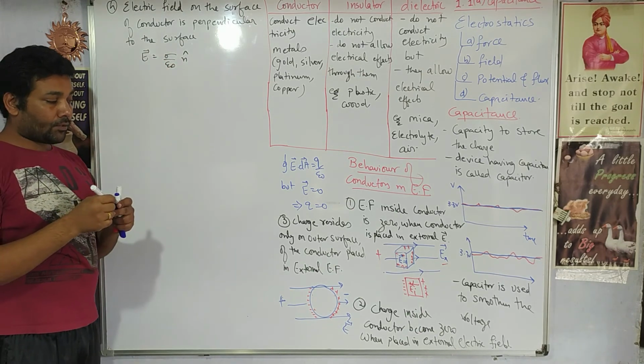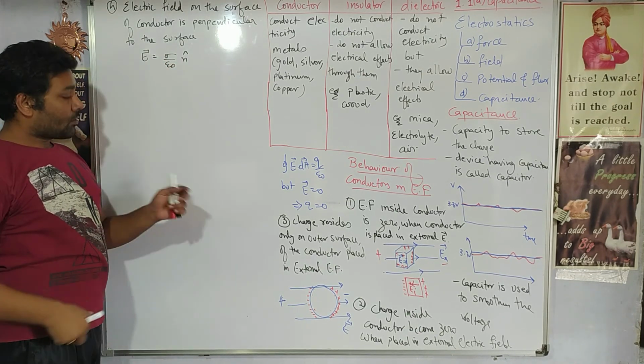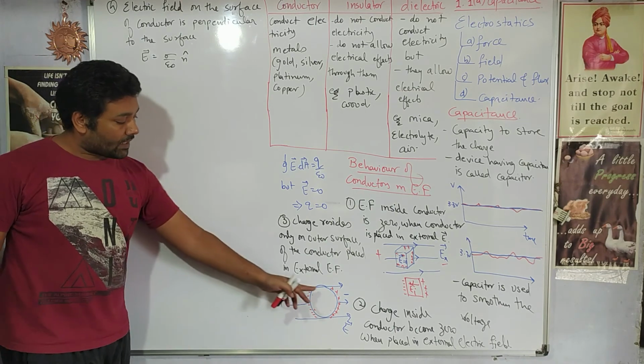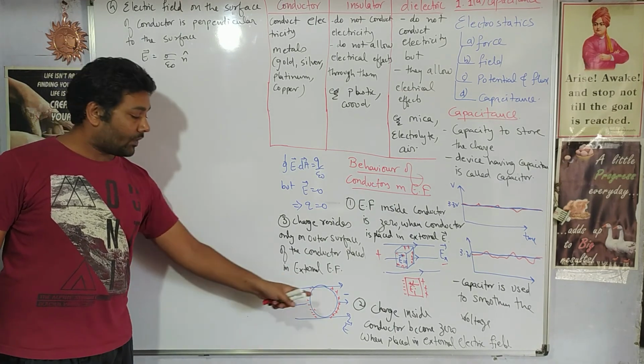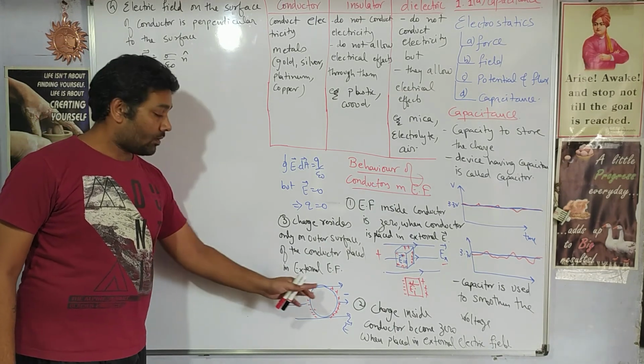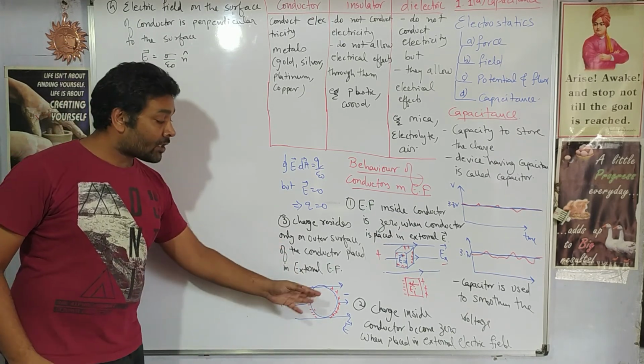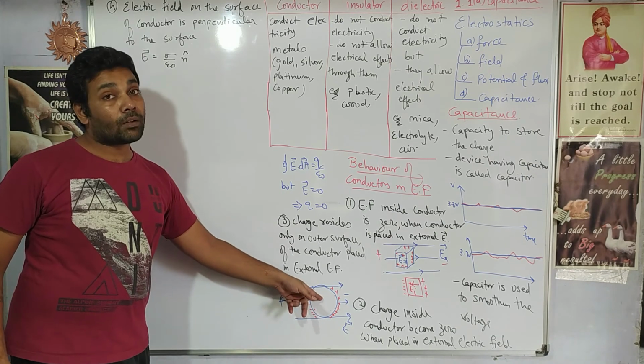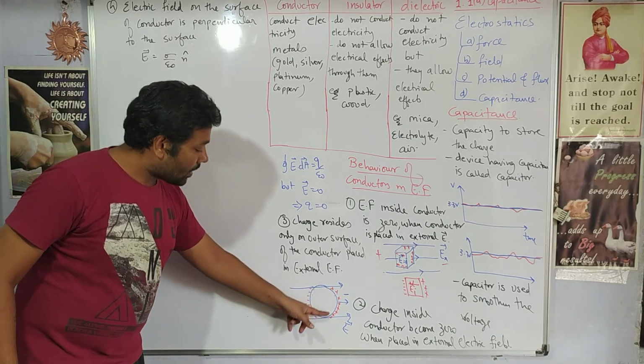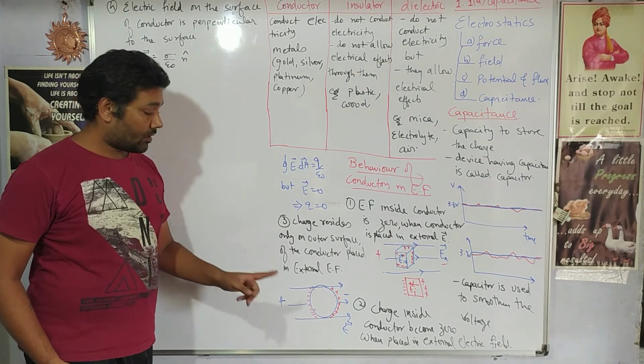Again, this statement needs to be understood. So just see this condition. As soon as a conductor is placed in an electric field, the charges, the electrons, will rearrange themselves. Their rearrangement will result in zero electric field inside. Once this rearrangement is done, what will the scenario be?